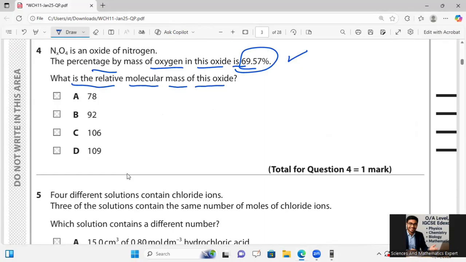For this one, we can say let the Mr of NOx be M, and the percentage mass of oxygen is 69.57% of M, and the mass of nitrogen will definitely be 100 minus